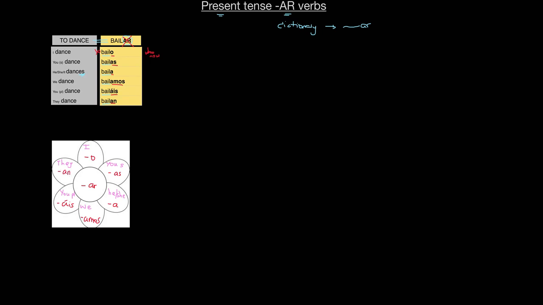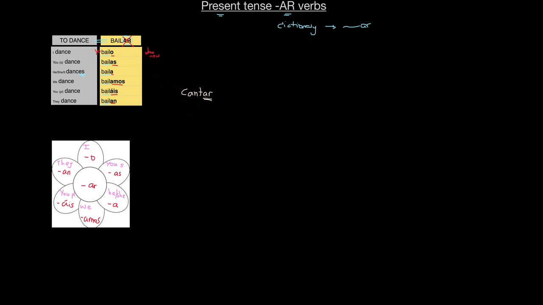Okay, so let's have a look with another example. Let's take another verb, not bailar. Let's take cantar, for example. Cantar is to sing, and I can see it's an AR verb, so it's going to work exactly the same as bailar.